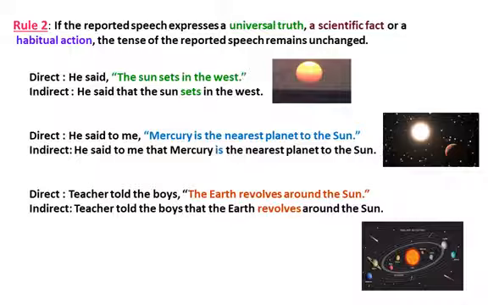Third example, the teacher told the boys, "The earth revolves around the sun." It is a universal truth. Indirect, the teacher told the boys that the earth revolves around the sun. We can see that the verb revolves is used in both direct and indirect sentences.